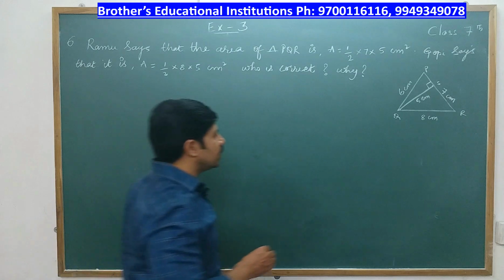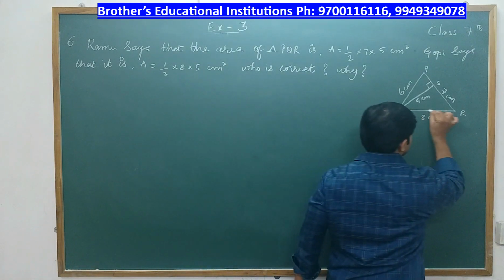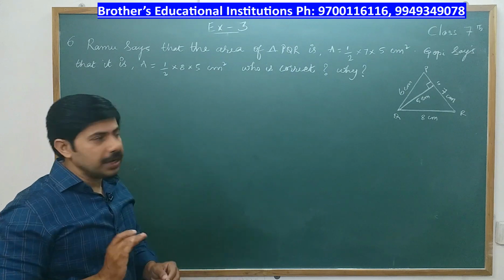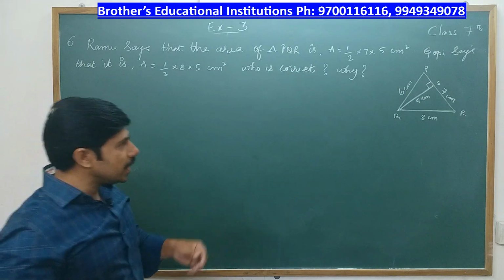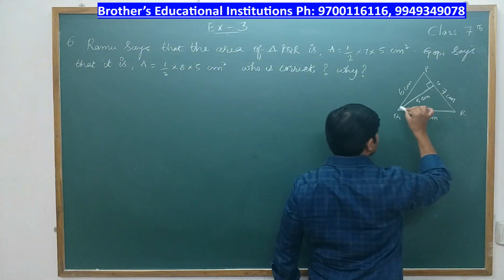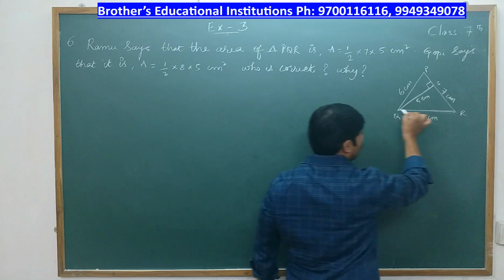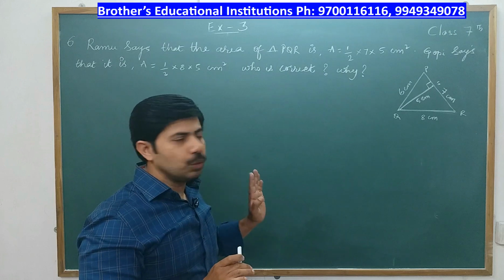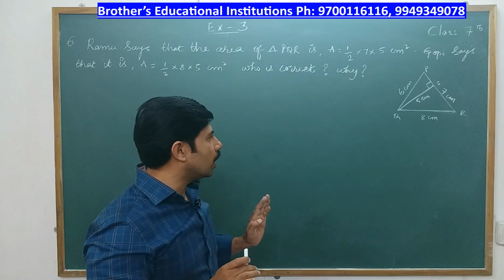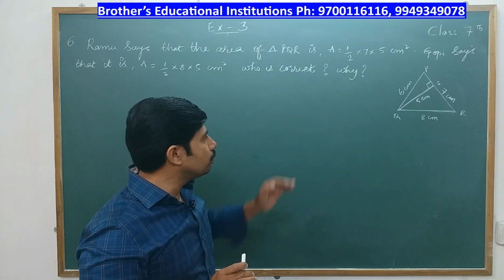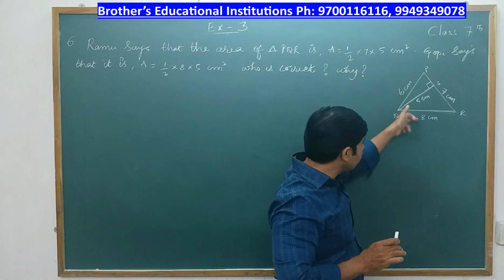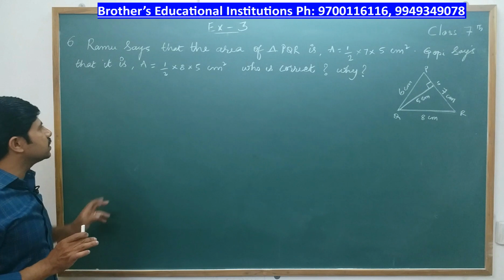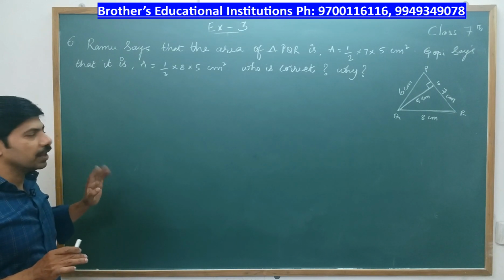So what is 8 here? This is base. QR is the base. And the altitude will be always perpendicular to the base. So we don't see any perpendicular line towards QR. So if base is QR, the altitude should come from P to the base, which is not there. So whatever Gopi says, half into 8 into 5, is not correct.